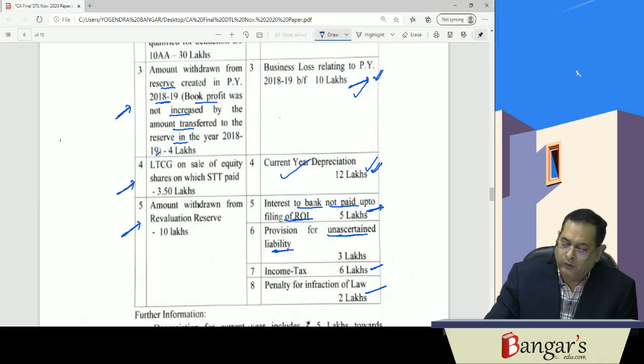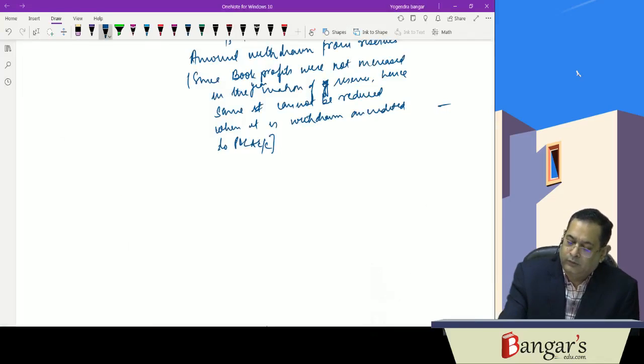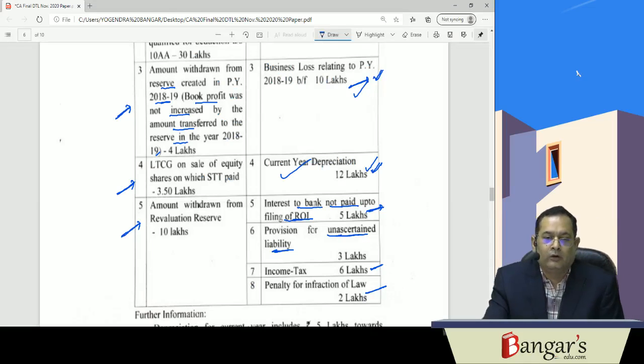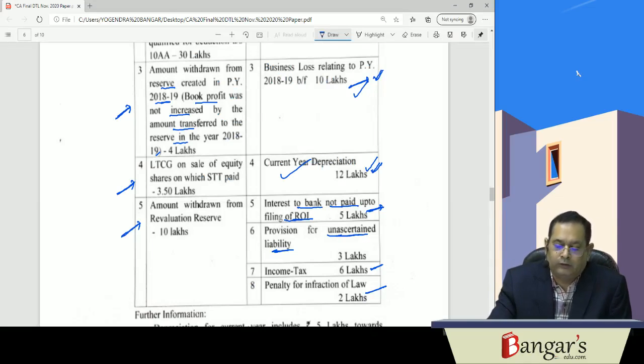Next is long-term capital gains on sale of equity shares. We cannot make any adjustment on that account because the same has not been provided. LTCG on sale of equity shares with STT paid is taxable.